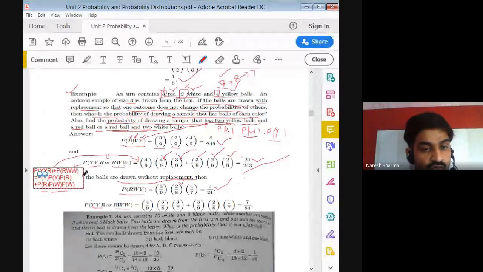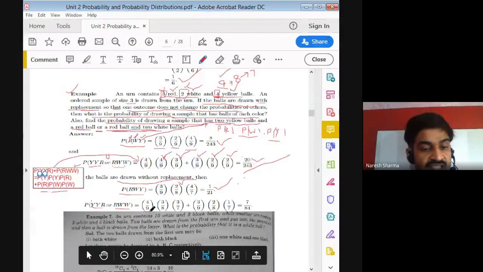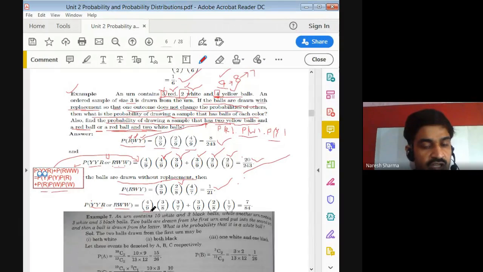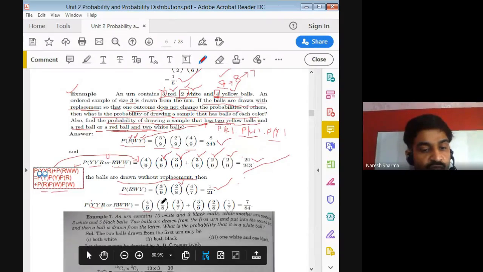Probability of first yellow. So first yellow we have 4 in total, divided by total number of balls which is 9, 4 by 9. Now one ball has already gone out. We are left with total 8 balls, and now yellow balls become 3. So for the second yellow, we have 3 yellow balls available out of total 8 balls.